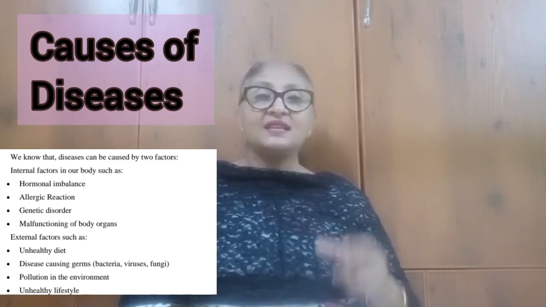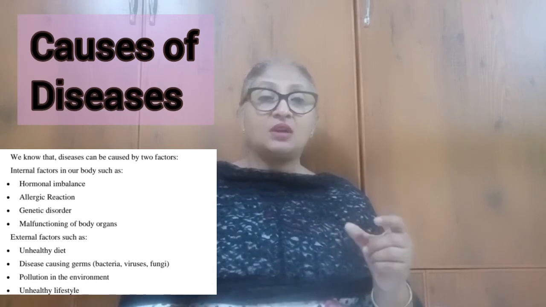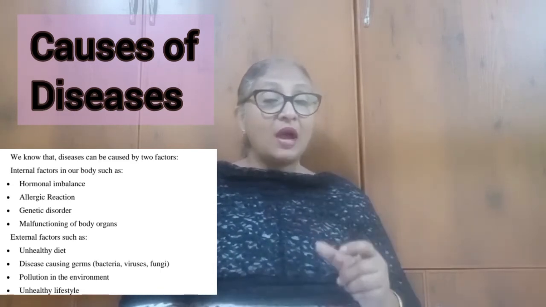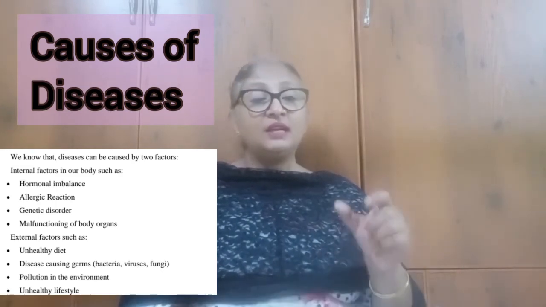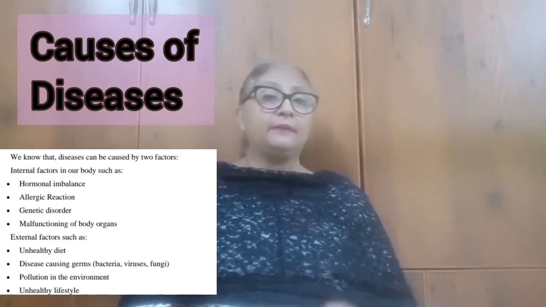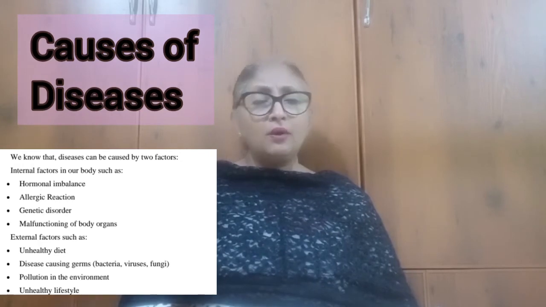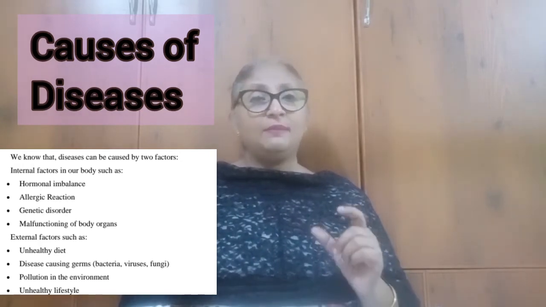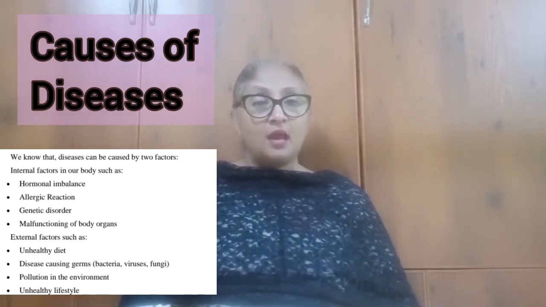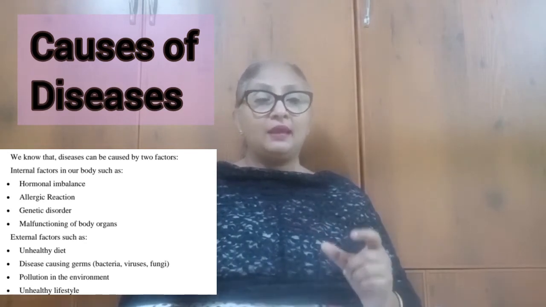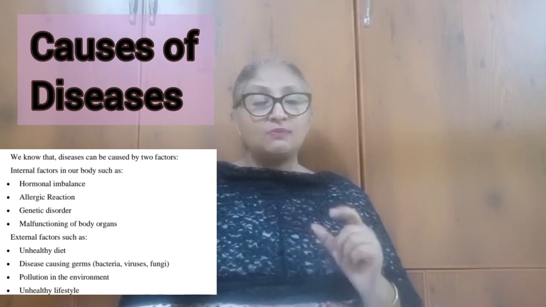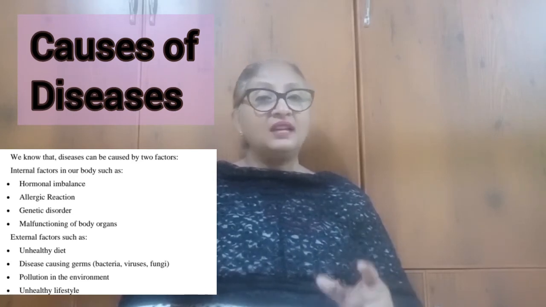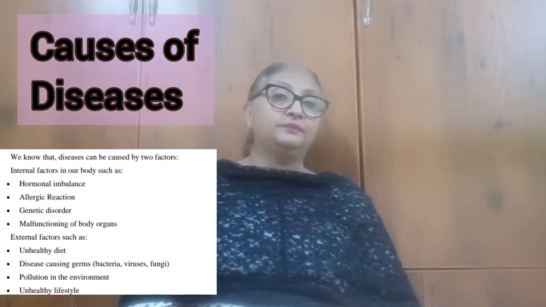So, the virus is the immediate cause. I repeat, the virus is the immediate cause for the disease, loose motion. Now, the next question that can be asked is, how did this baby get the viral attack? It was because of unclean drinking water.